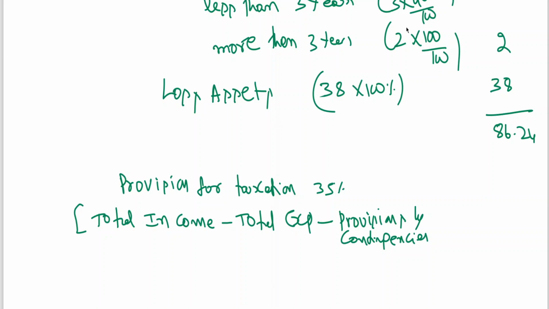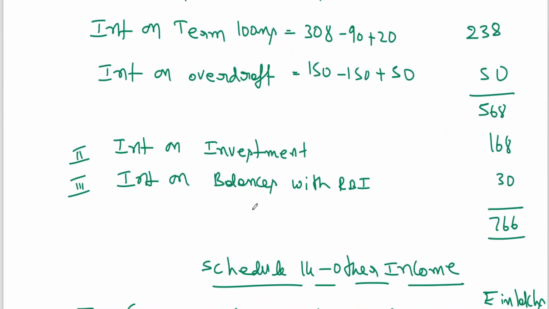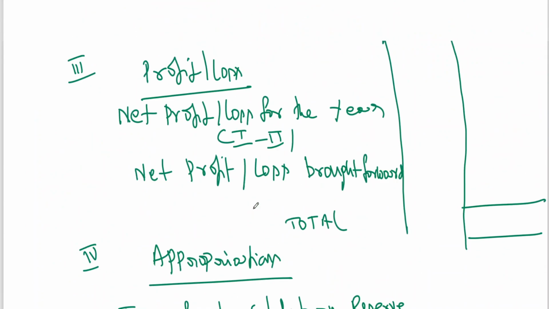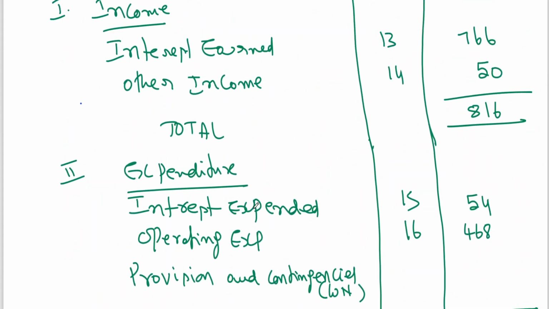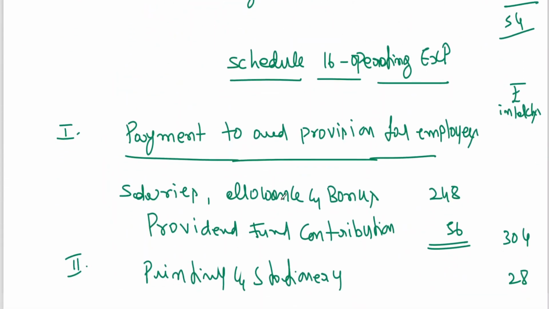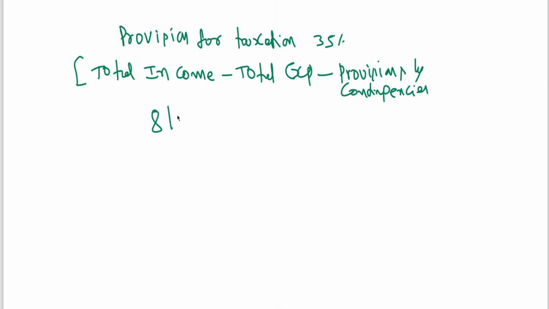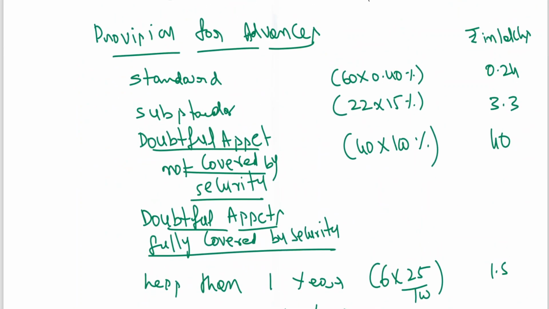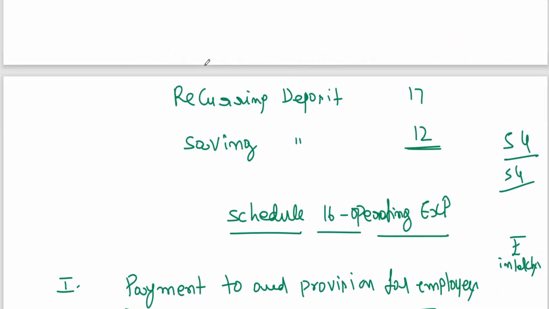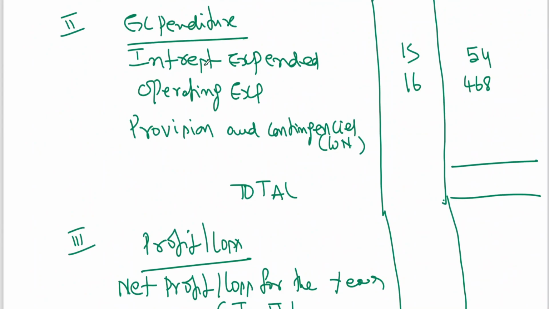So we got already total income, 868. Total expenditure excluding provision: 54 plus 468.